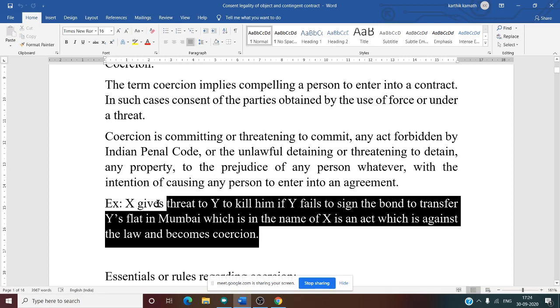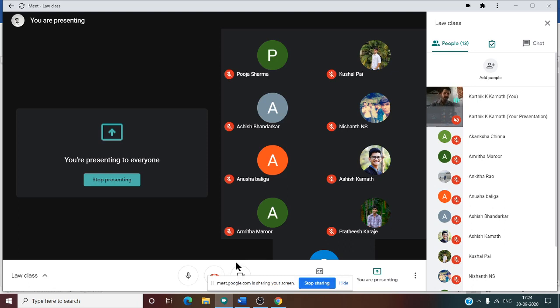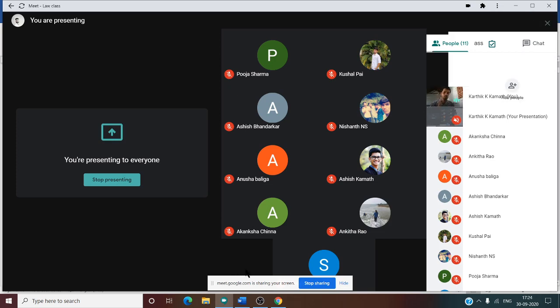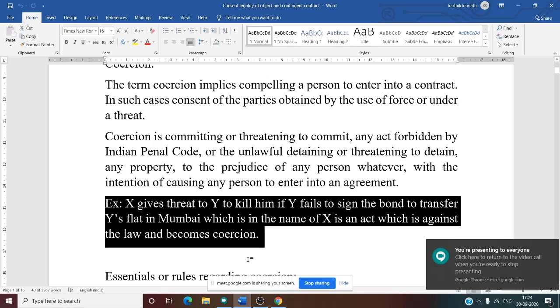Now X gives a threat to Y to kill him if Y fails to sign the bond to transfer Y's flat in Mumbai, which is in the name of X. This is an act against the law and becomes coercion. That means what? Now I am X and you are Y. I give a threat to kill you if you fail to transfer your property. Suppose you have a property in Bombay. I say that if you don't transfer your property in Bombay to my name, I will kill you. This amounts to coercion. So this is very clear. What do you mean by coercion?